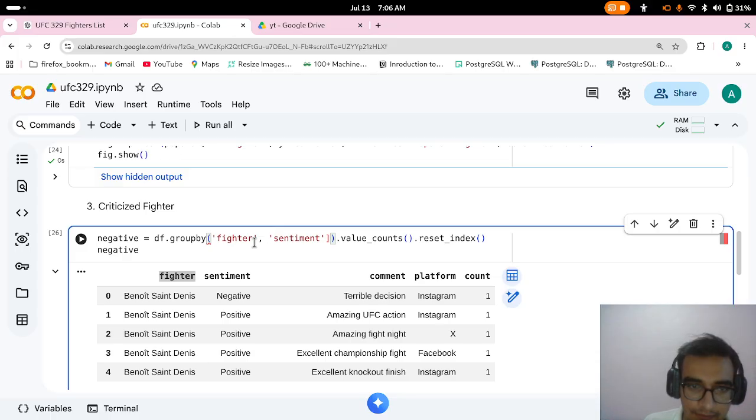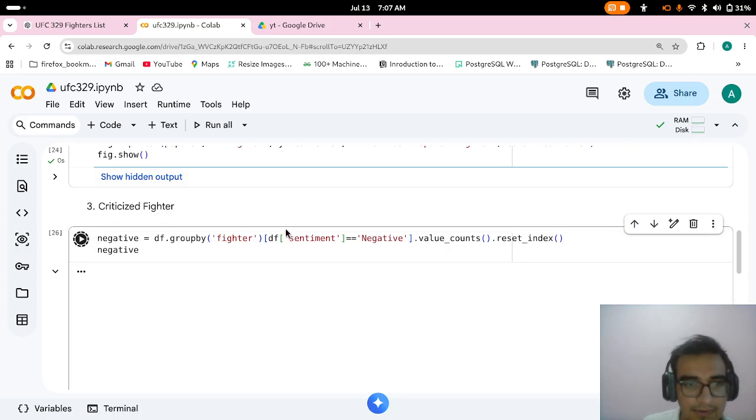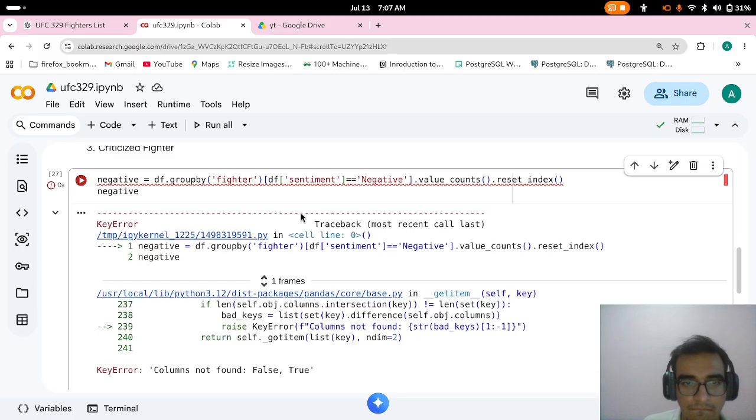Group by fighter, and we will do sentiments. df sentiment equal to negative, we will check this one. Okay, some issues.